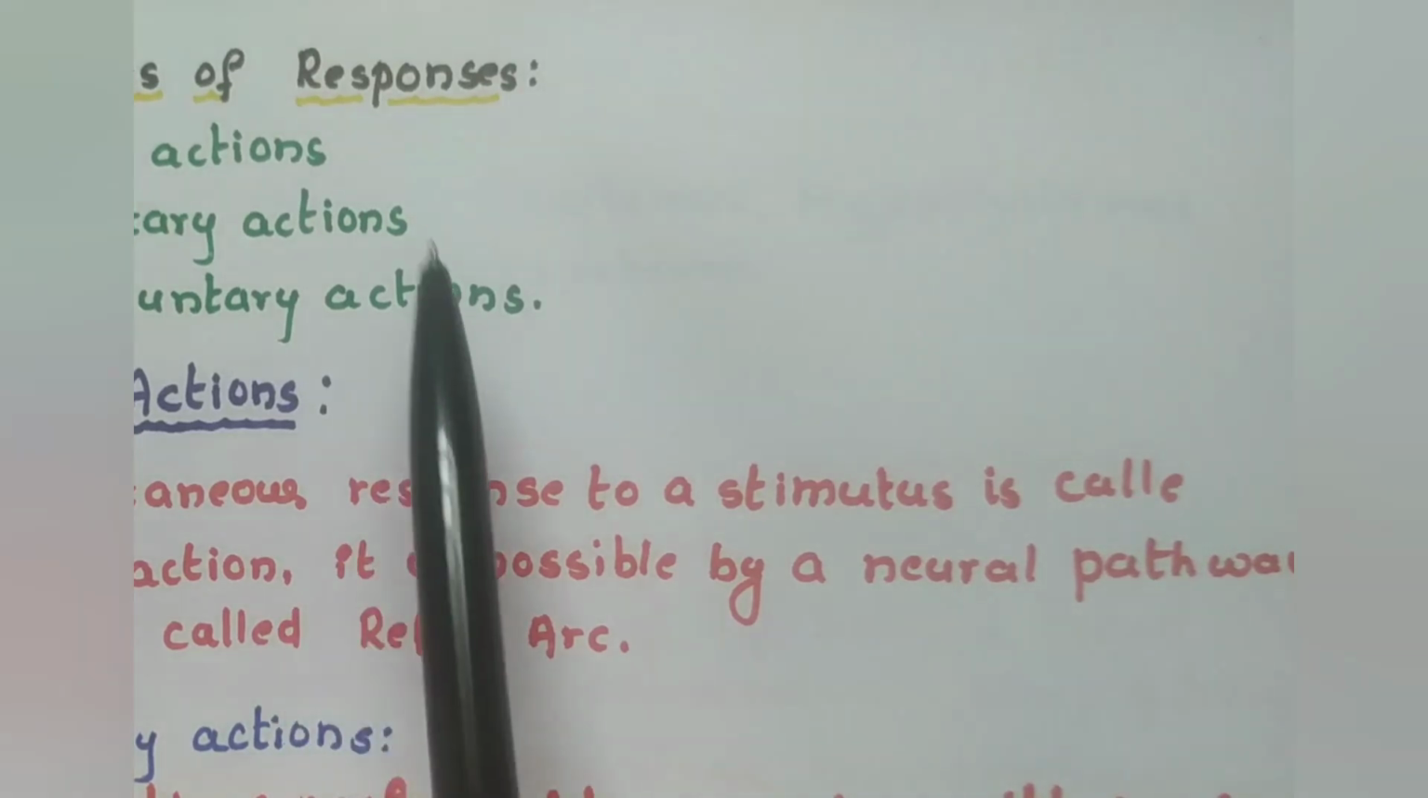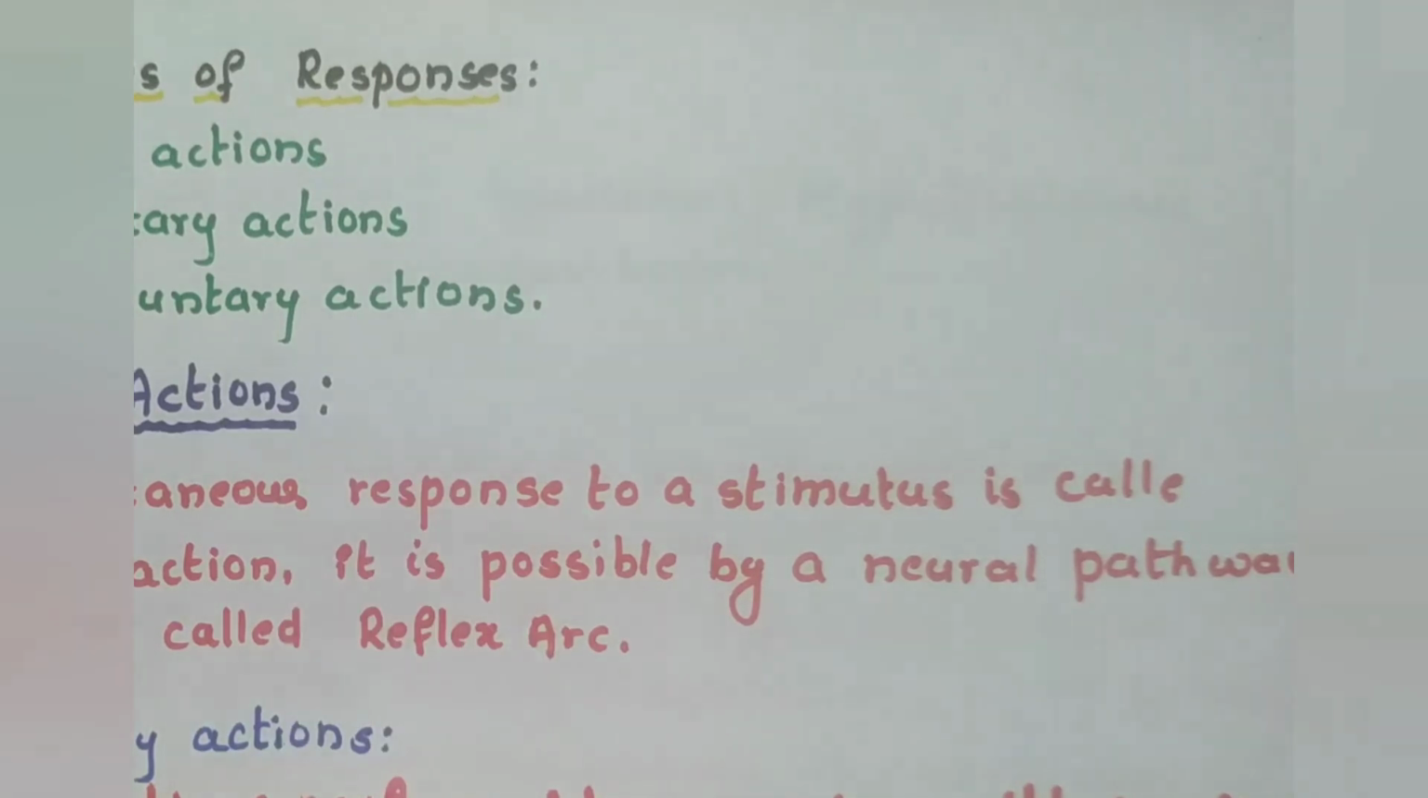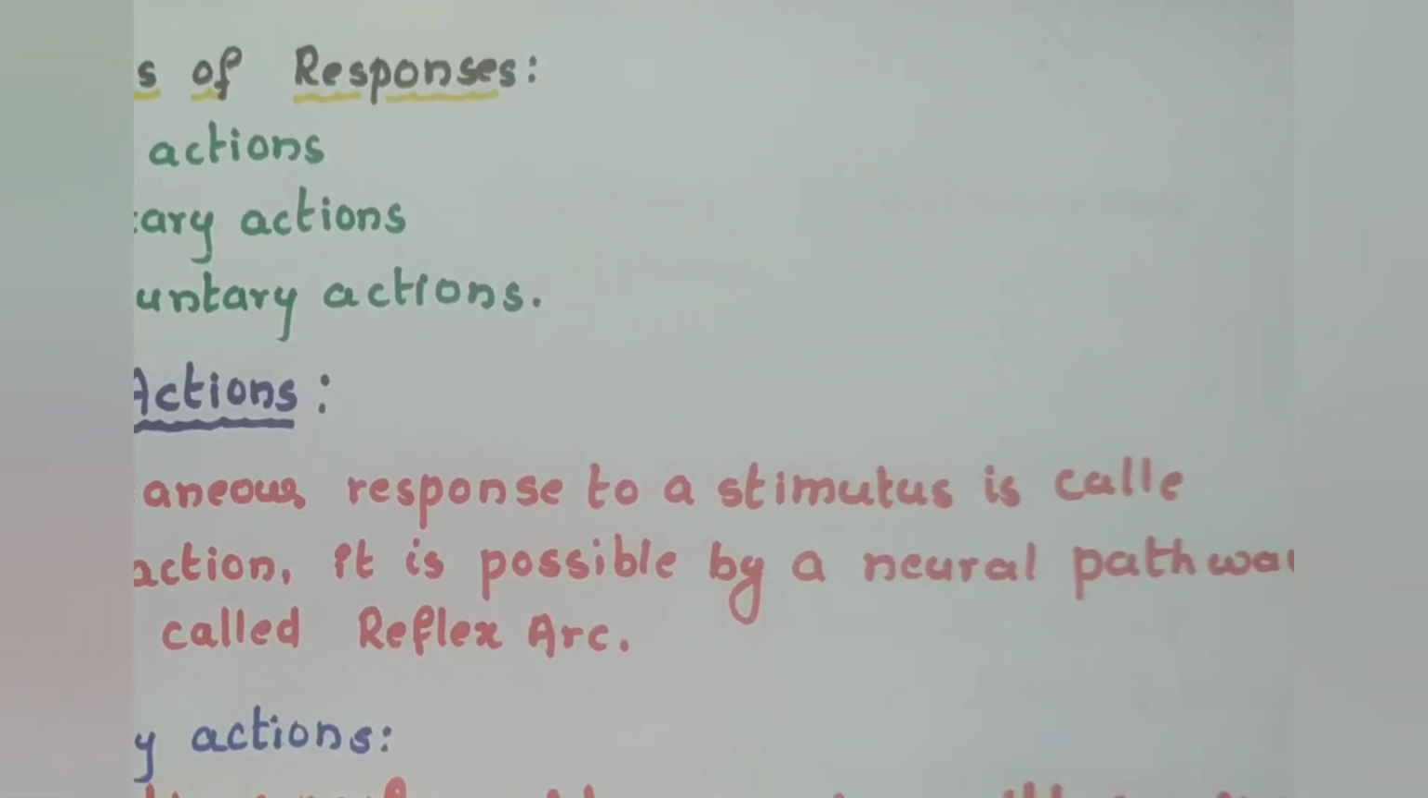And the next one is voluntary actions. Voluntary actions are performed by the organisms with consciousness. They have the willingness to do it. Examples are walking, sitting and talking.